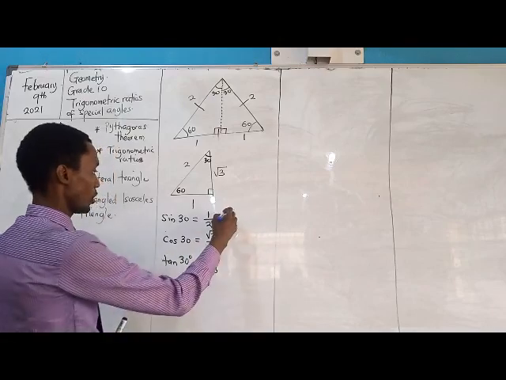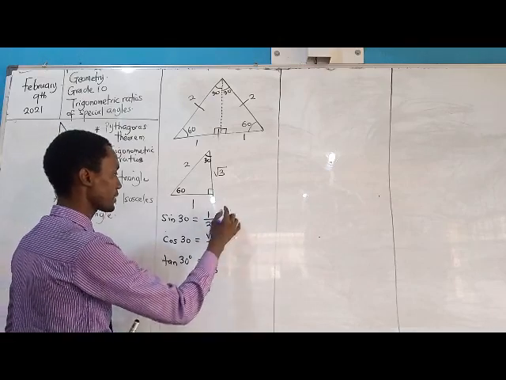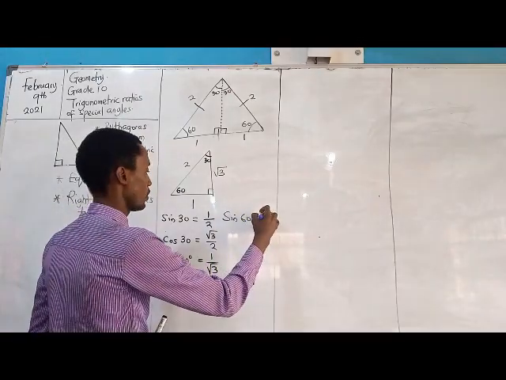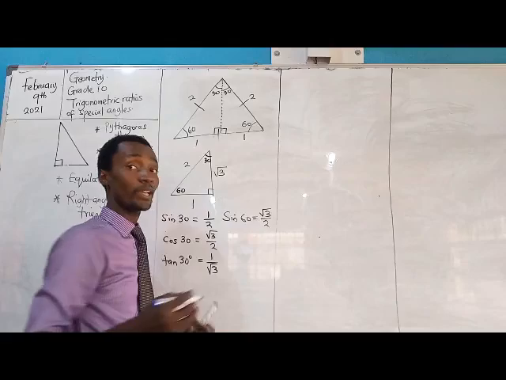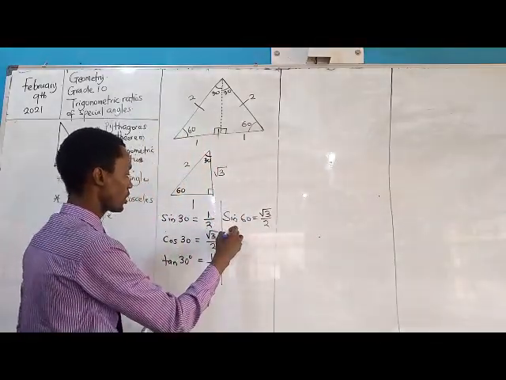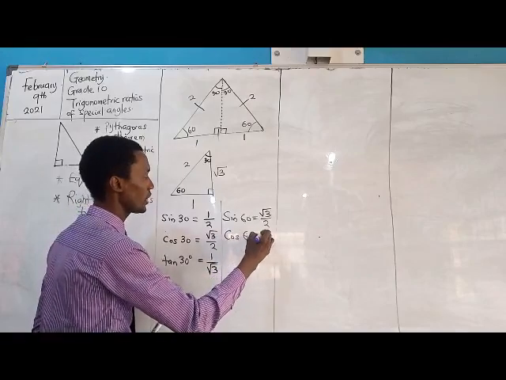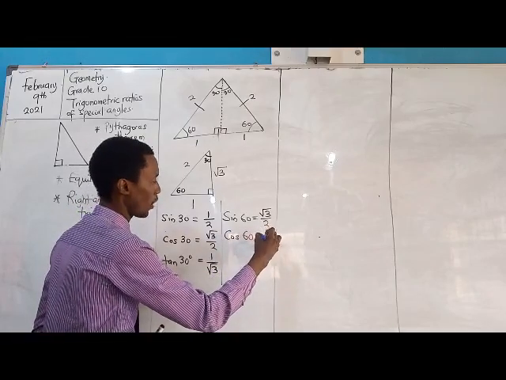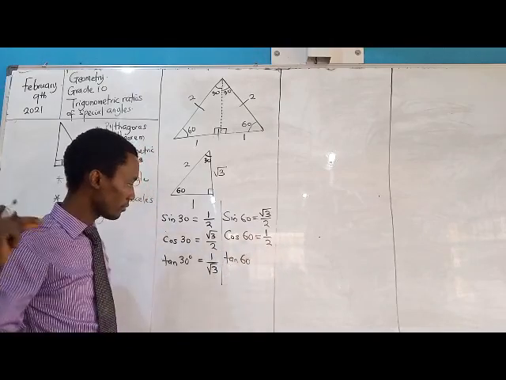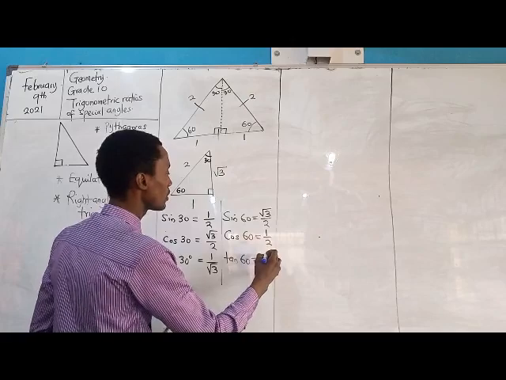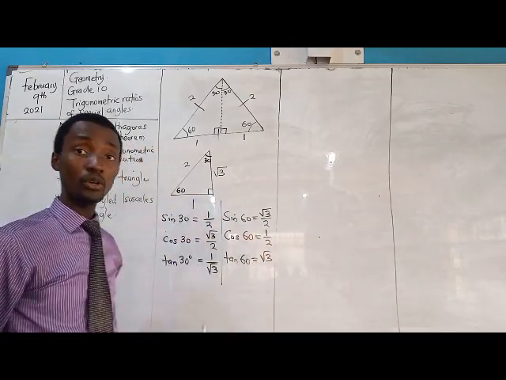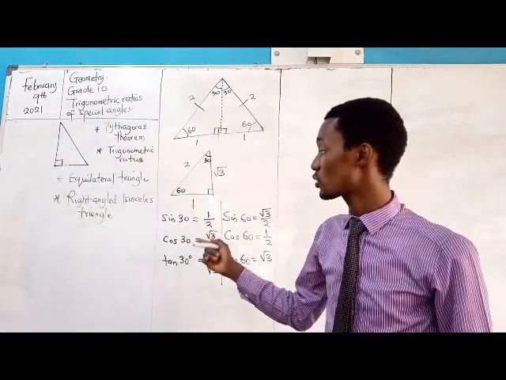Thank you for that. We come to sine 60 degrees. Sine 60 will give us root 3 over 2. We expect that with time you should be able to memorize this and work effectively with them. And this will give me cos 60 being 1 over 2 and tan 60 being root 3.